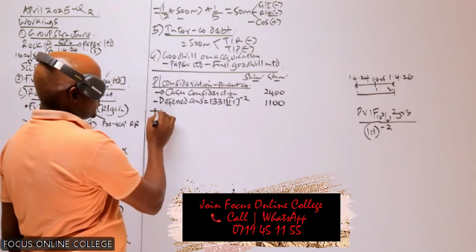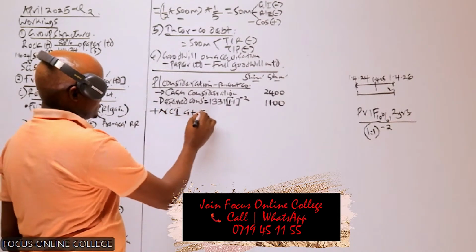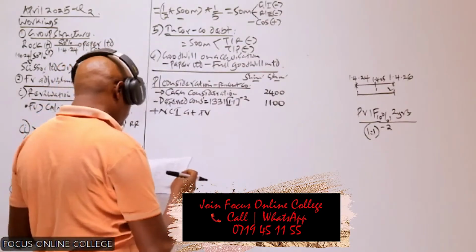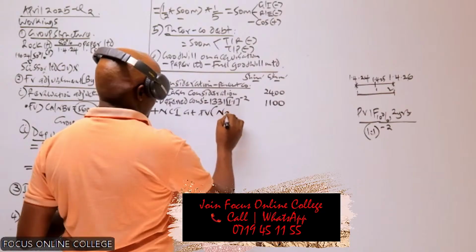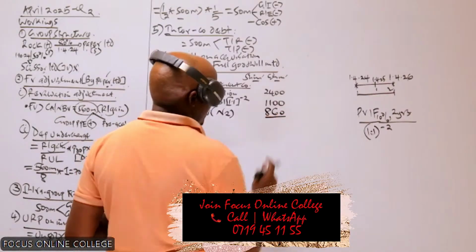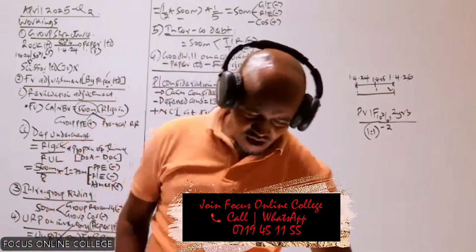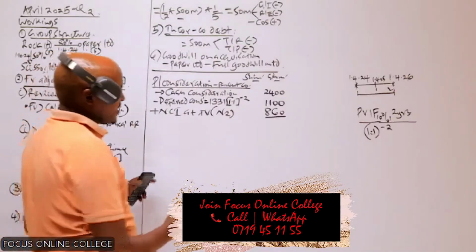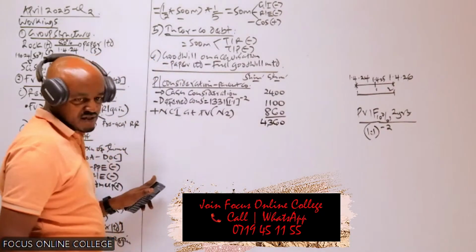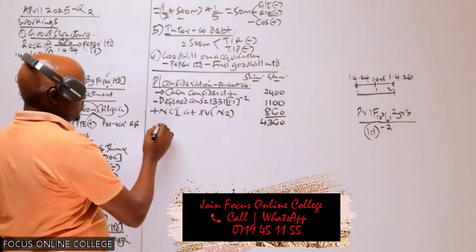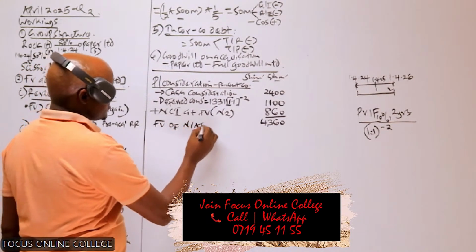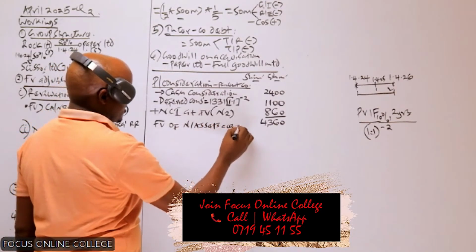And then now to this, what do we need to do? We need to add the NCI at fair value. Remember, you're using the full goodwill method. The NCI at fair value is given in note number 2, and it is 860. So we add those 3 values, and then we proceed and less the net assets acquired. I'm told this will give us 4,360. So to this, we need to proceed and less the fair value of net assets which were acquired.